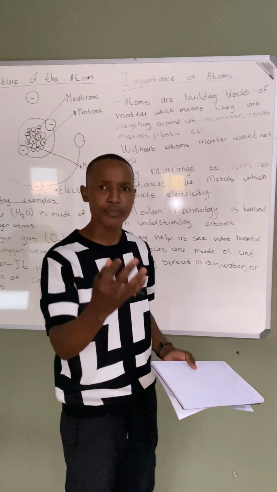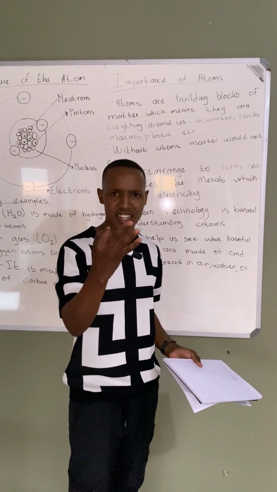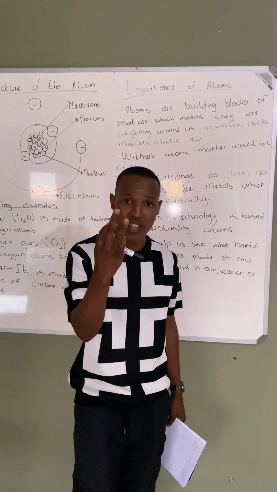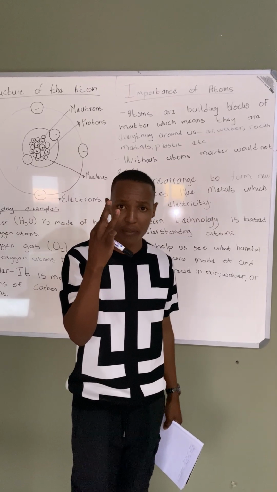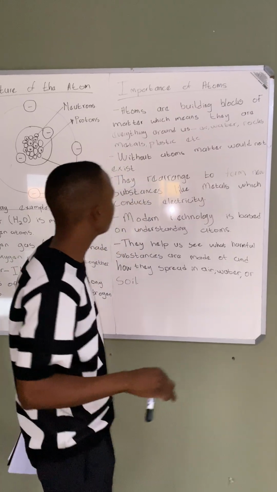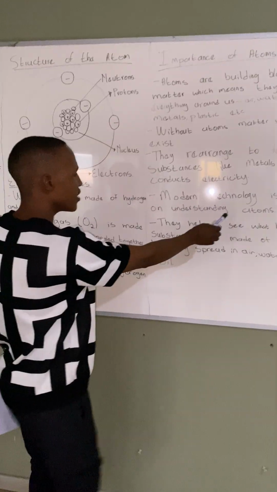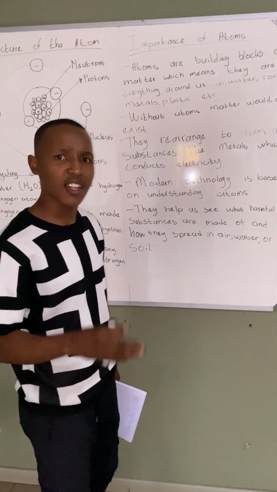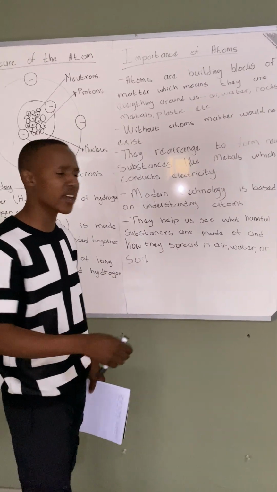For example, electricity has three charges also: the neutral, the positive charge, and the negative charge. So modern technology is based on understanding atoms. As I have said, modern technology is all about atoms.